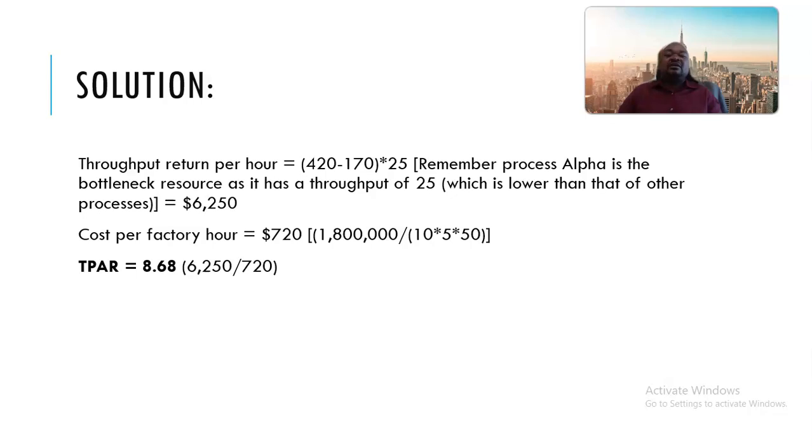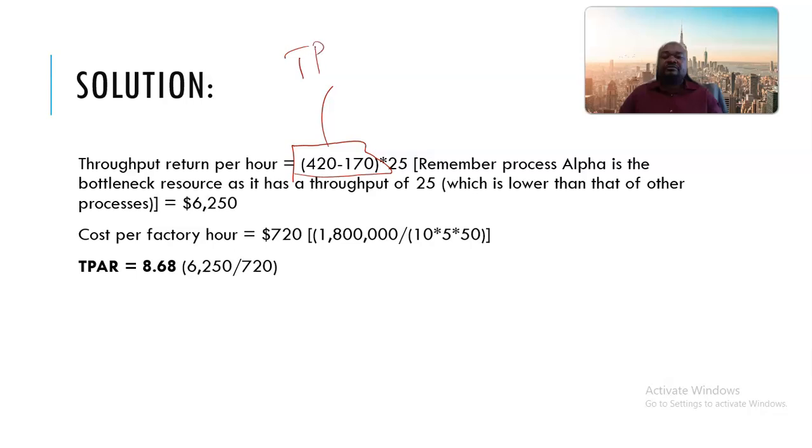So the throughput return per factory hour, as I have already indicated, is the throughput. Okay, this is the formula for the throughput, as you can see there. Right, multiply by the time on the, I mean, okay, guys, I want you to observe something here. When I say 420 minus 170, this is the same formula for the throughput.